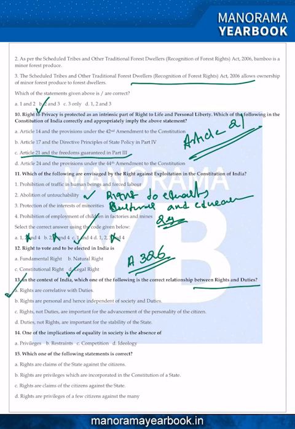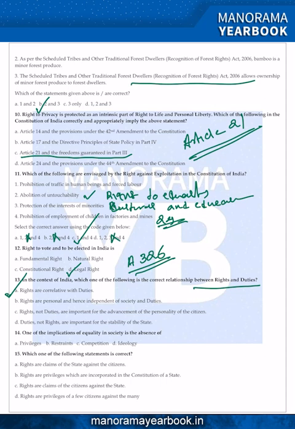If you look at options B, C and D, we can easily eliminate those. Rights are personal and hence independent of society and duties: we can't say that rights are personal, they are based on the community also. Rights, not duties, are important: both are important, because these questions are framed on the different importance of rights and duties. We can say that rights and duties cannot be separated. When you have the right, at the same time you have the duty towards the state. So answer is A for Agra.